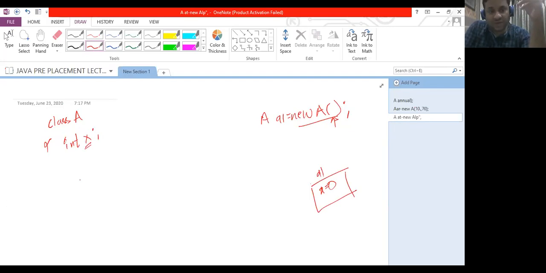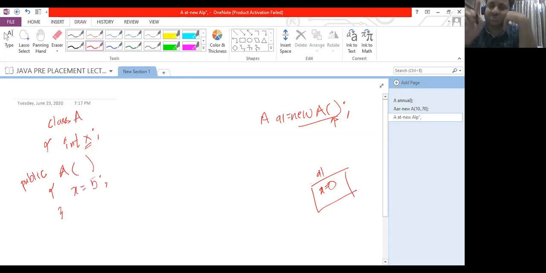Now a constructor, like the way we discussed, is a special function with the same name as that of the class name. We do not specify the return type, not even the access specifier, necessarily. But since constructors are called when the object is created, let me specify the access specifier. So this is a default constructor. I am overriding it, and let's say this initializes my data member to 5. The system-specified default constructor will initialize it with the default value of the data type. This is a user-defined default constructor, and I can specify the value I want to initialize with.